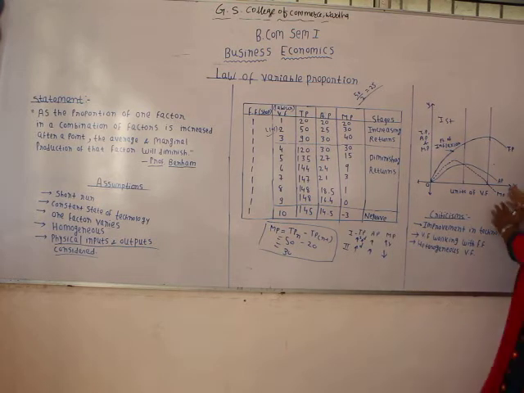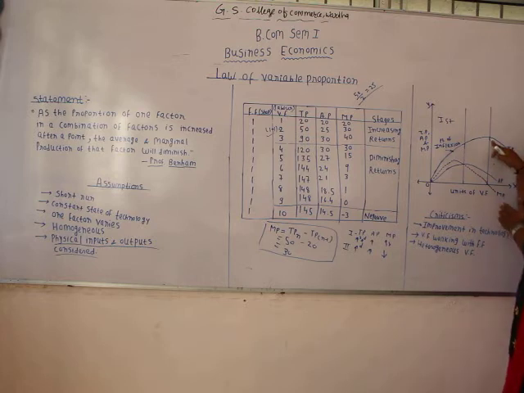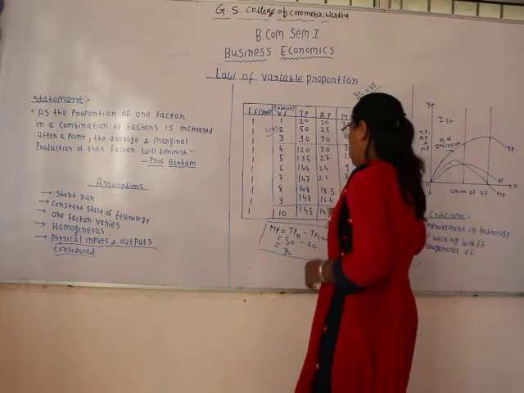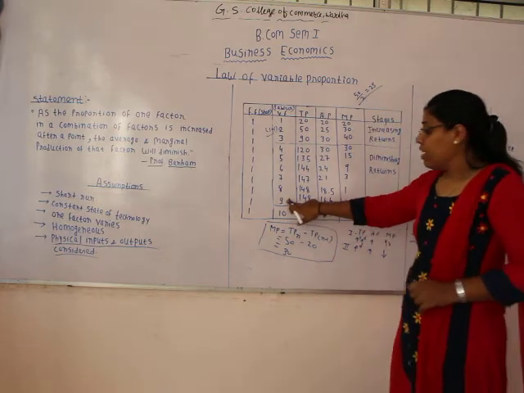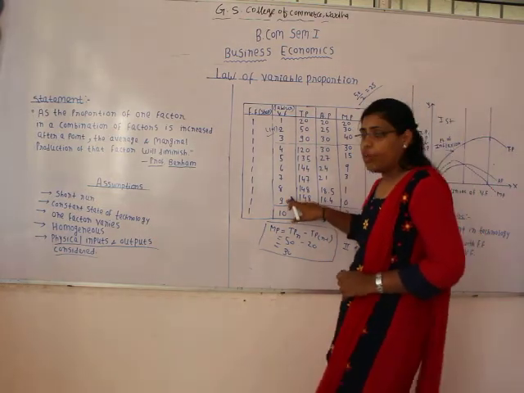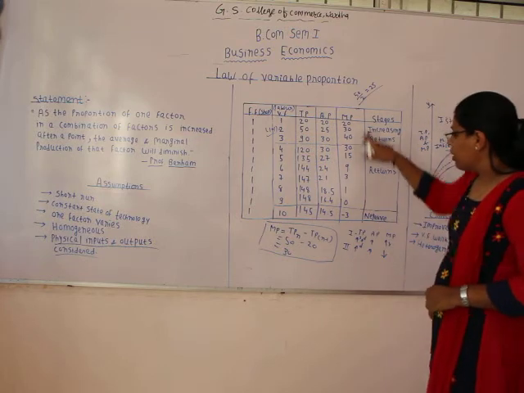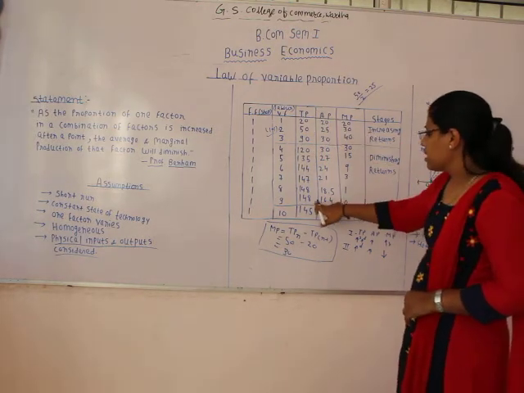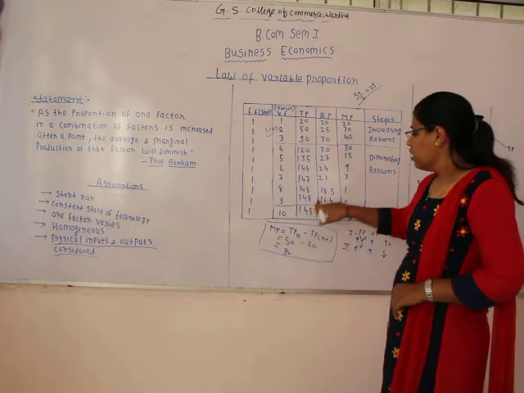So when the marginal product is 0, the total product reaches its maximum, and after that it cannot be increased further. Here in the schedule you can see that when we are employing the 9th unit in the production process, marginal product becomes 0 and the total product reaches its maximum at 148 units.